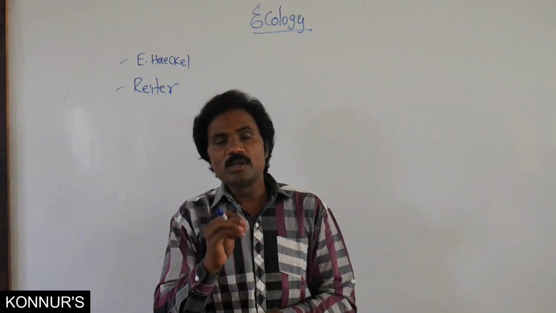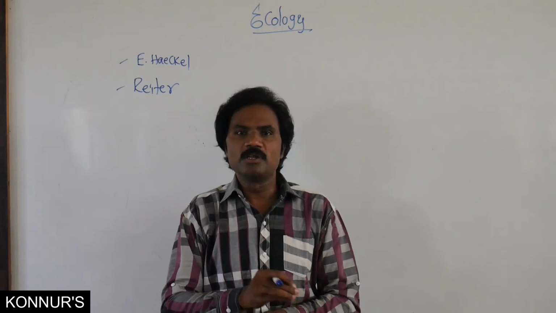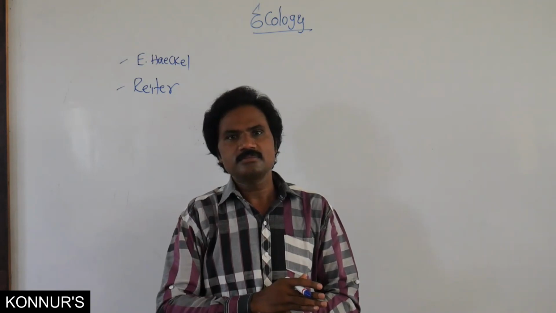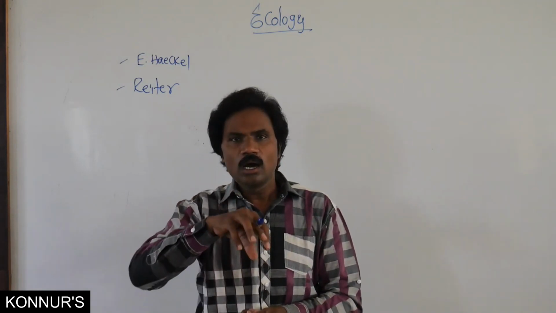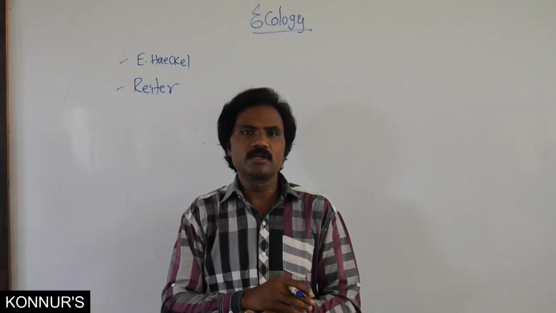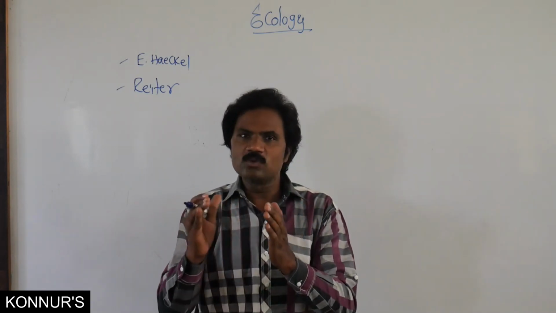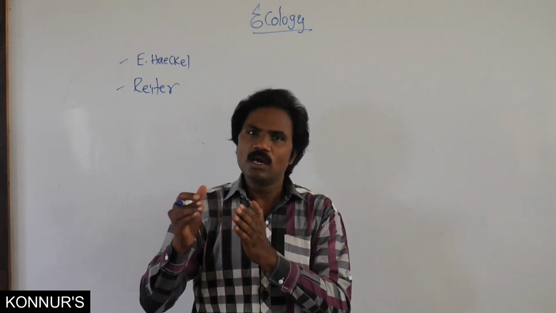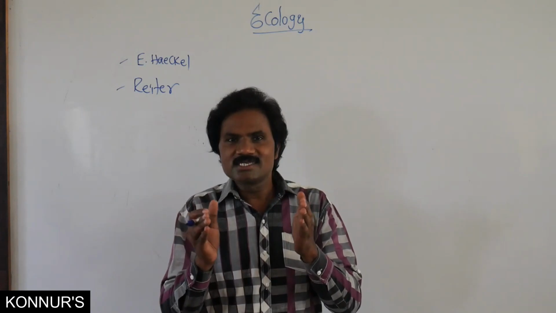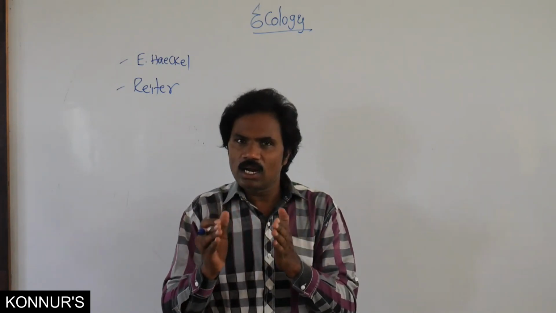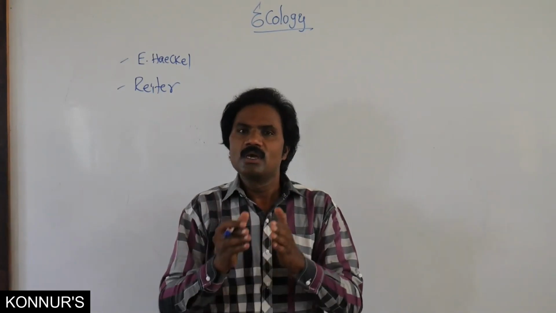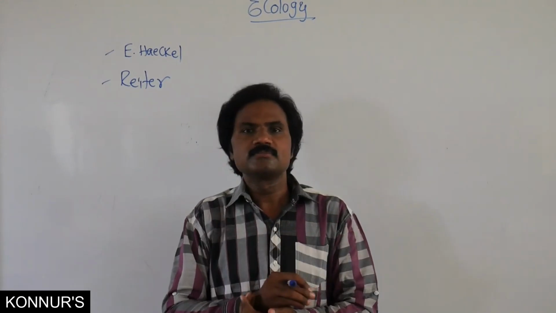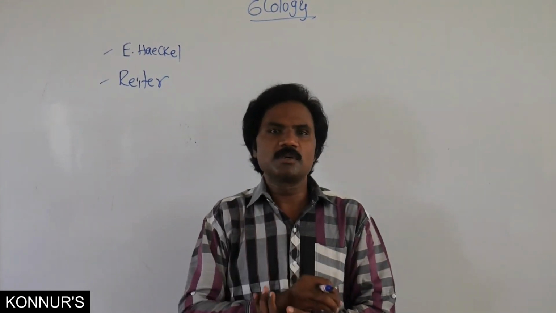What is meant by ecosystem? That means a sum of biotic and abiotic components in a specific occupied geographical area. That means both biotic as well as abiotic. What is meant by biotic? Living organisms. What is meant by abiotic? Non-living ones. So a sum of biotic and abiotic components in an occupied specific geographical area, we call that an ecosystem.